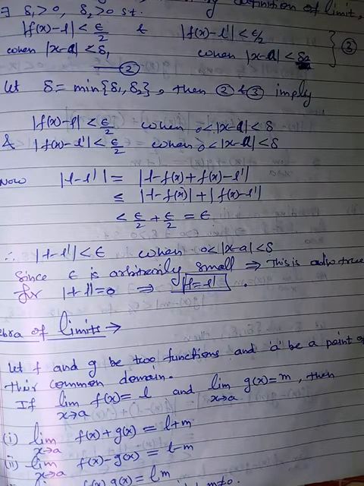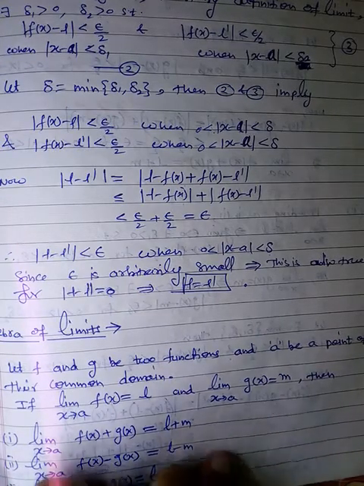Similarly, limit x tending to a of f of x into g of x, the product of these two functions, is equal to Lm. And similarly the division, limit x tending to a of f of x by g of x is equal to L by m, provided m is not equal to 0. Otherwise this value will be undefined.